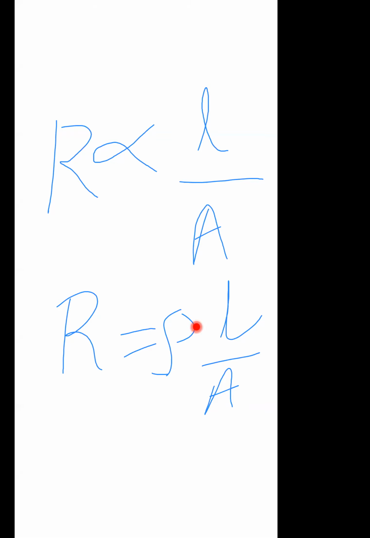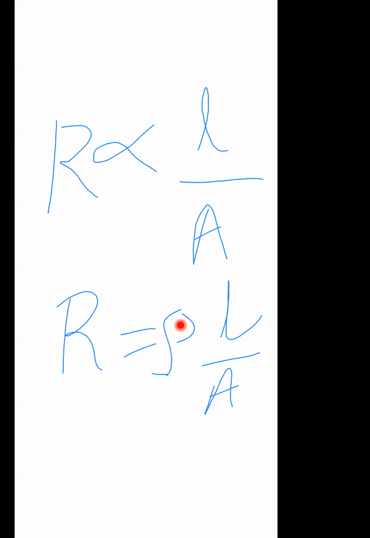So this rho is the proportionality constant. That one, the constant of the material, we are going to consider that one. This is a physical condition of the material. Rho is nothing but specific resistance, we are going to call this one. This is the formula for R equal to.